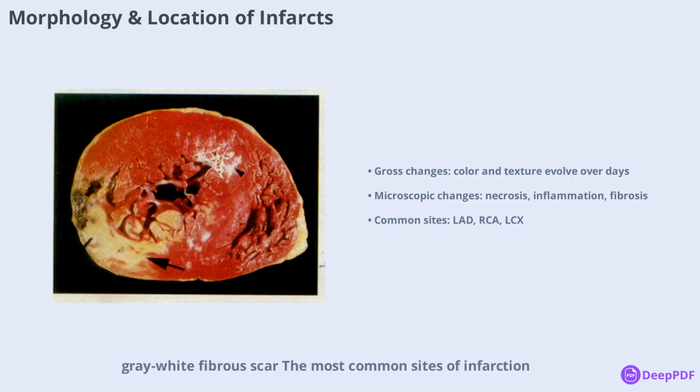The most common sites of infarction are the left anterior descending artery (LAD), which affects the anterior wall of the left ventricle and the septum, and the right coronary artery (RCA), which impacts the inferior and posterior walls. The left circumflex artery (LCX) is less commonly involved. These patterns help clinicians determine the likely artery involved and guide treatment decisions.